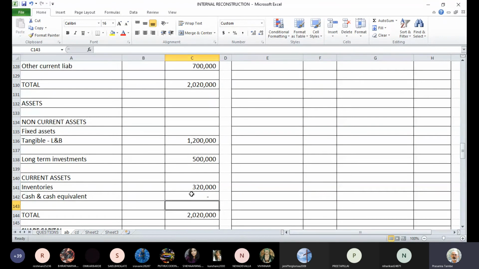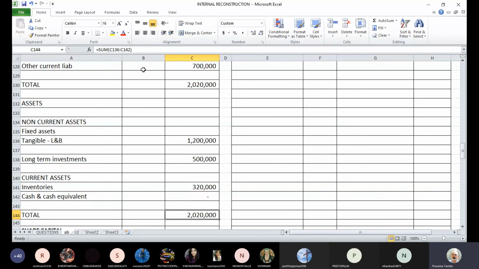So whatever cash was received was entirely used up for payment of creditors. In the original balance sheet, there is no cash and bank balance. So your balance sheet is also tallied at 20 lakhs 20,000.